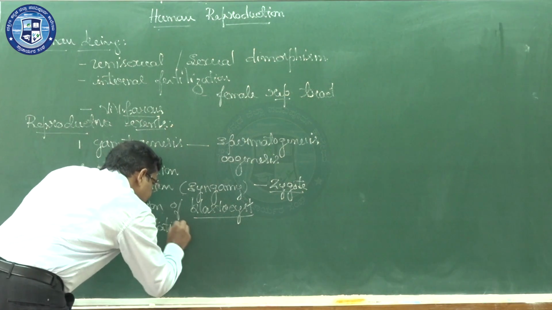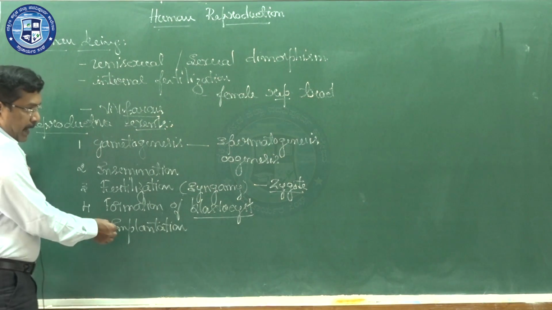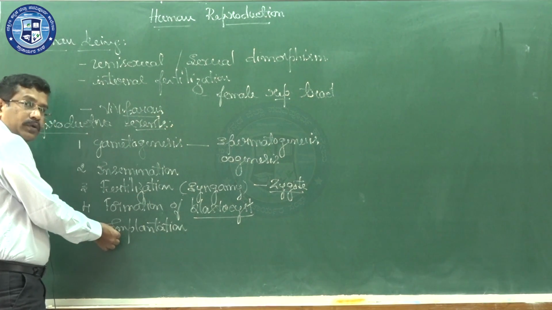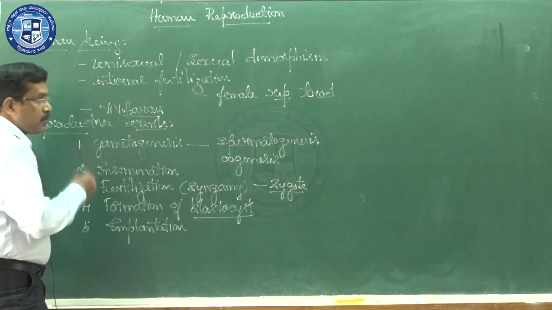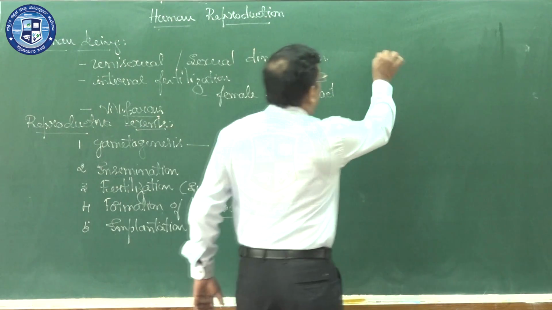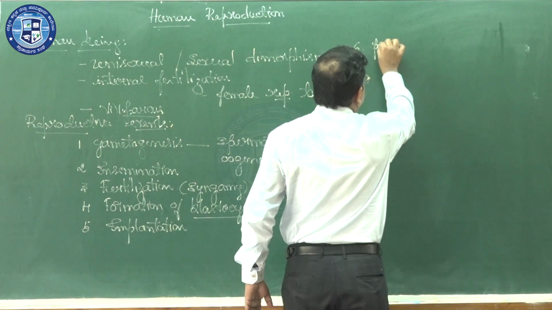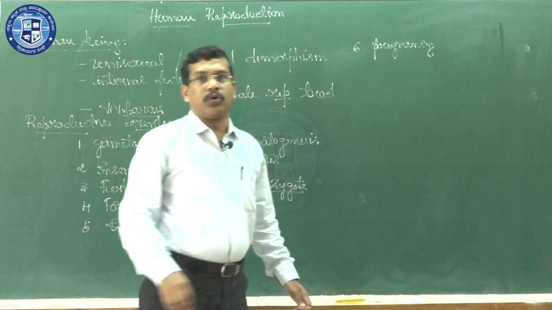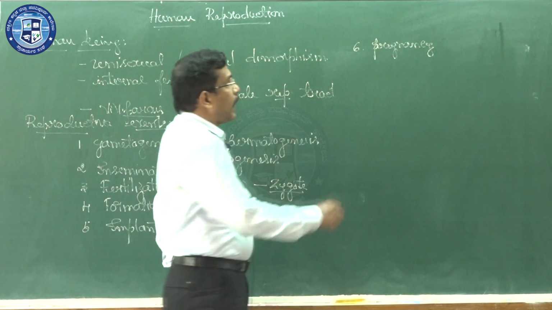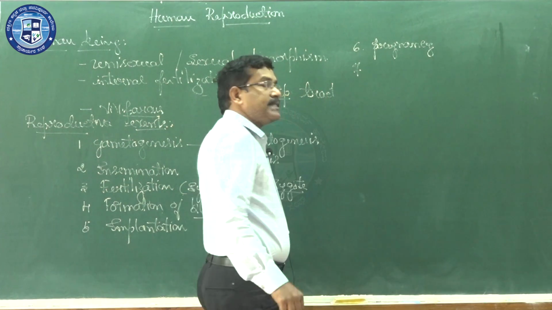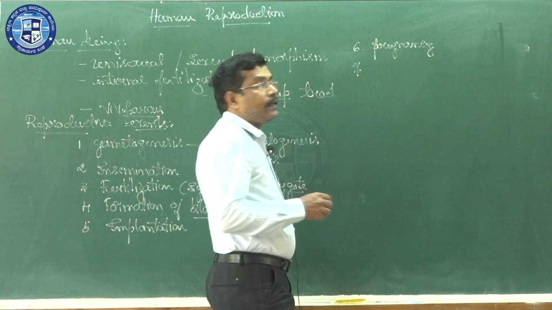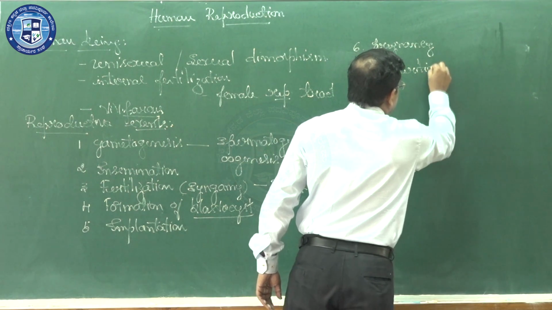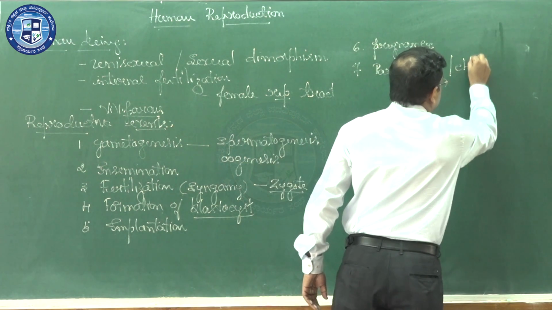Next event is implantation. Implantation is the attachment of the embryo to the inner wall of the uterus. That event is called implantation, which takes place in the region of the uterus. After that, there will be pregnancy. During that period, the fetus will go on to grow in the uterus of the mother. After the completion of the pregnancy or gestation period, there is an event called parturition, or childbirth.